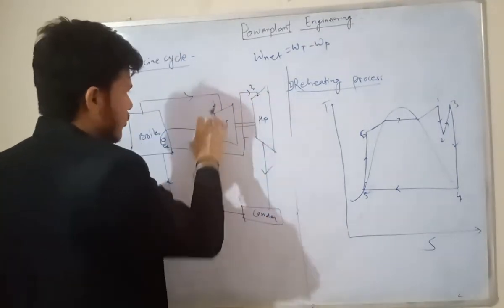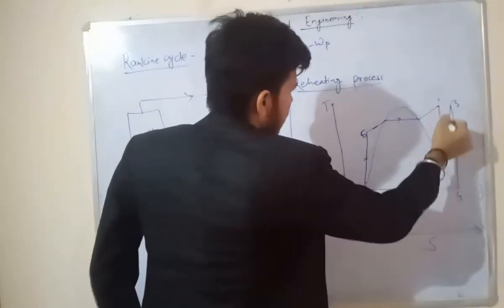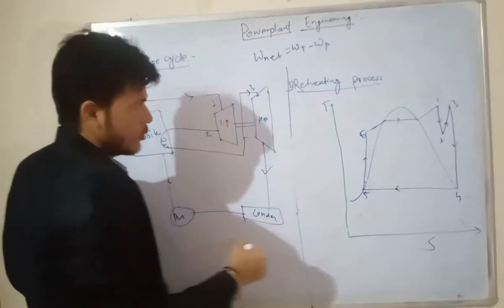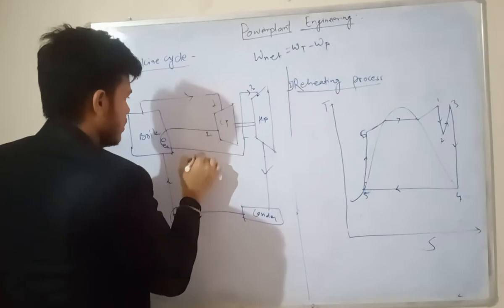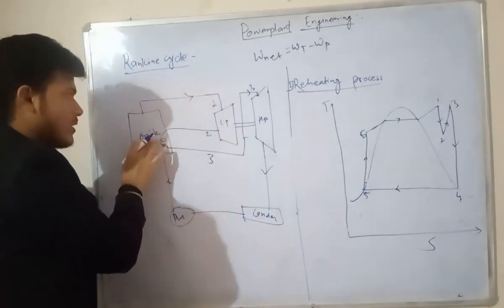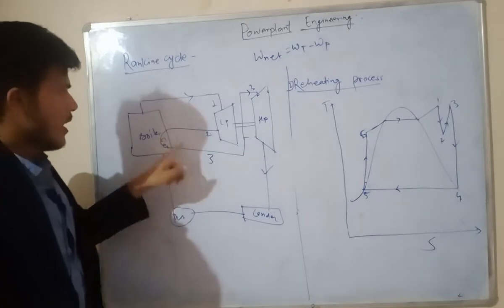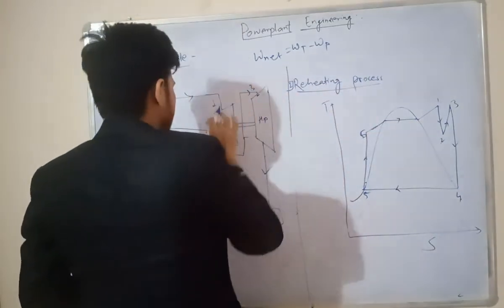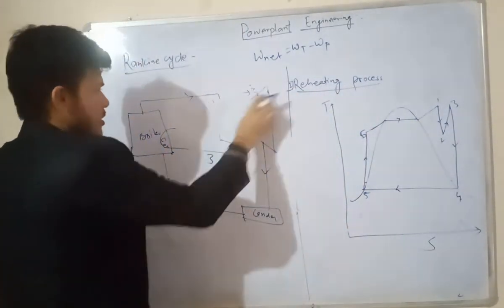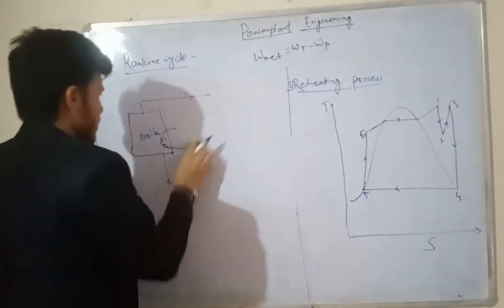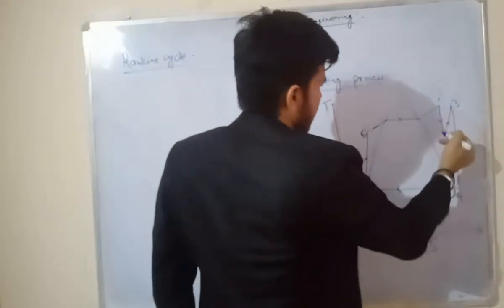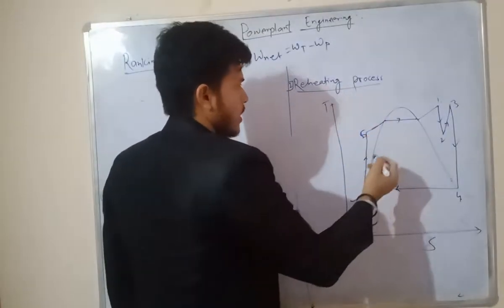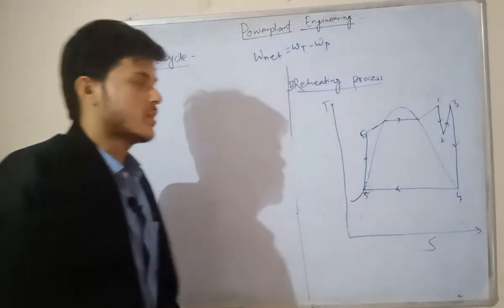That's why expansion takes place from 1 to 2 at a constant entropy, a reversible adiabatic process. Now 2 to 3, we are reheating that partially expanded steam in the boiler and transporting it to the high pressure turbine, and 3 to 4 expansion takes place, and 1 to 2 again expansion takes place. Okay, now this is for understanding purposes, I drew the diagram. So now 1 to 3, 3 to 4, 4 to 5, this is our condenser, and 5 to 6 is our pump, right? 6 to 3 we are supplying the heat at a constant pressure.